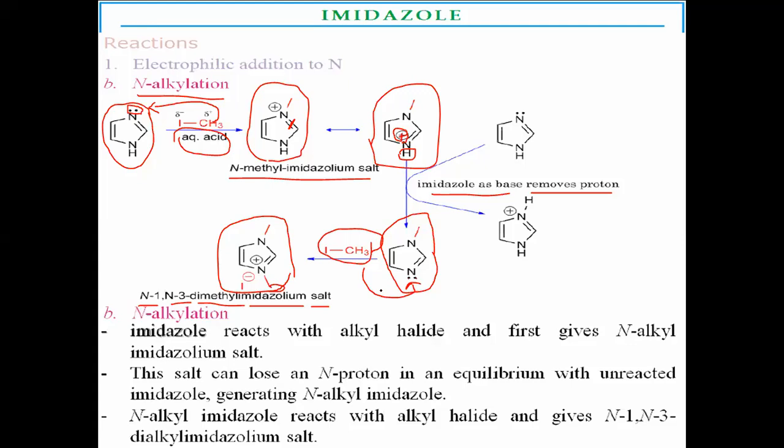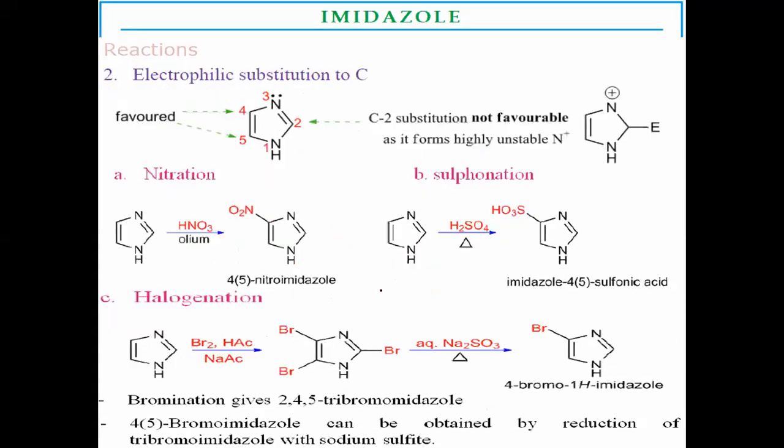Nitrogen already has the electron density, so electrophiles are easily added. Now, electrophilic substitution to the carbons. Apart from nitrogen, there are three carbon atoms in imidazole: one carbon atom at the second position, and the fourth and fifth positions.